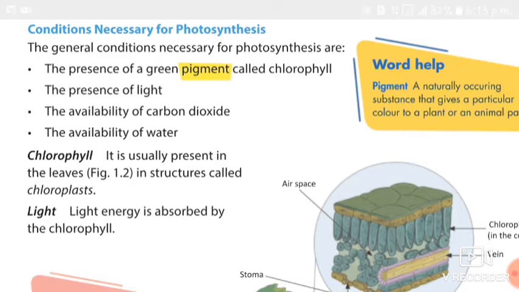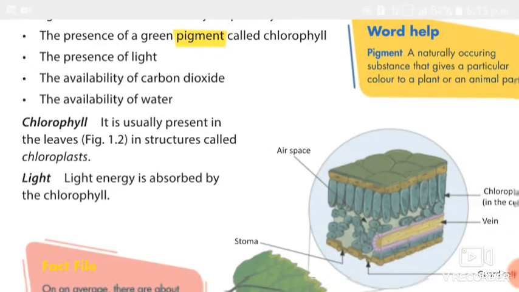You know that green leaves are green in color, right? But some leaves are colored leaves also. What happens in colored leaves? The colored pigment covers the green. Usually leaves are green in color. This chlorophyll is present in the leaves in a structure called chloroplast.